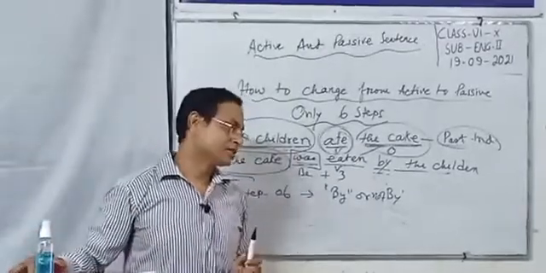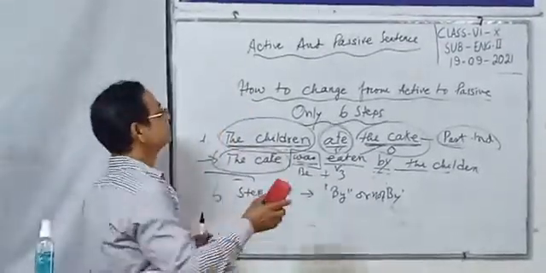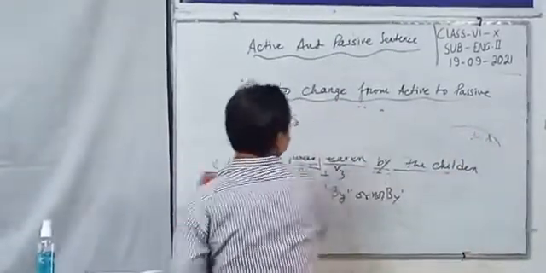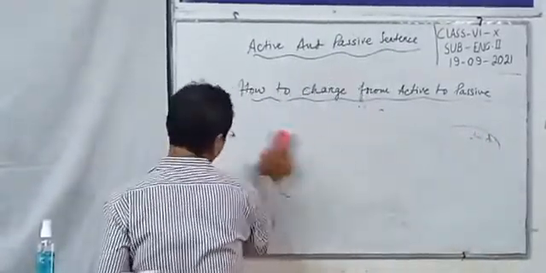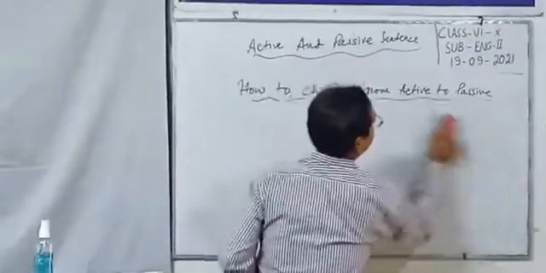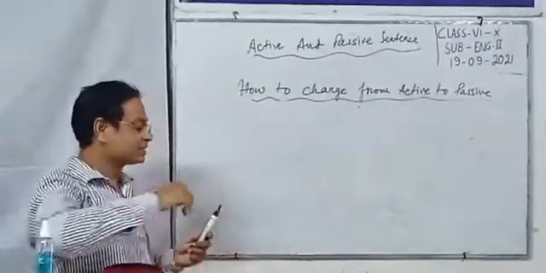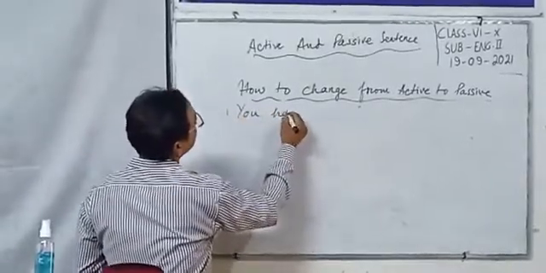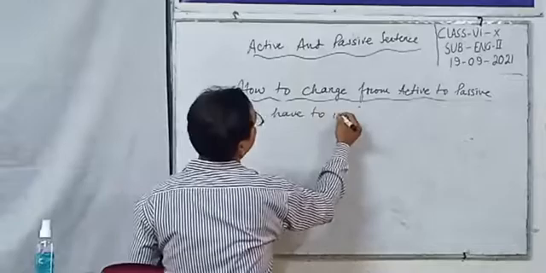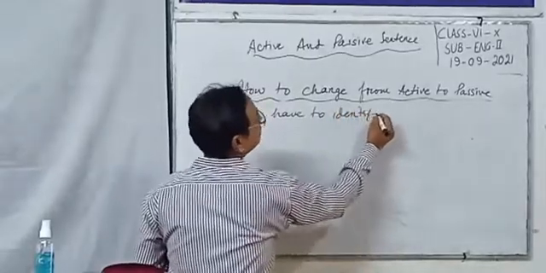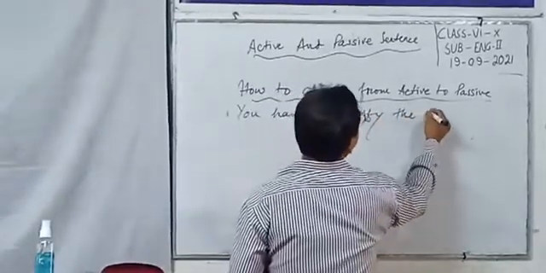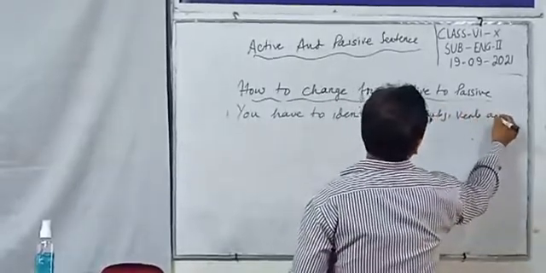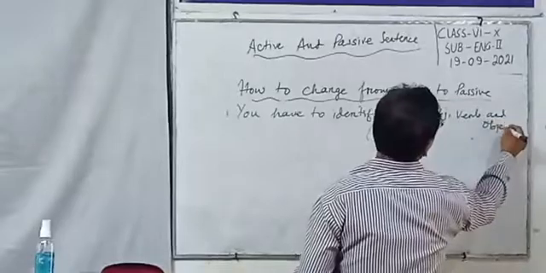Now dear students, you have already known the 6 steps. I will test you. The first step was you have to identify the subject, verb, and object. This is the first task.